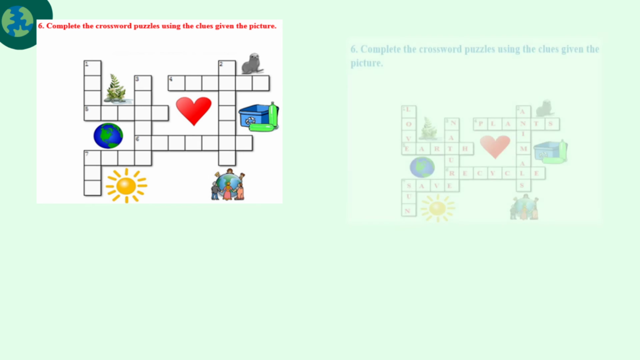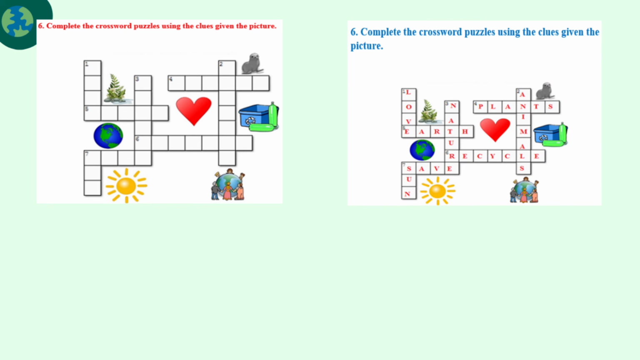Complete the crossword puzzle using the clues given in the picture. So crossword is given. Nearby that picture is also given. You're going to find the answers. Okay. I'll show the answers. Yes. From the 1 to the 7 we have found the answers. So love, earth, nature, recycle, save, sun, plants, animals.